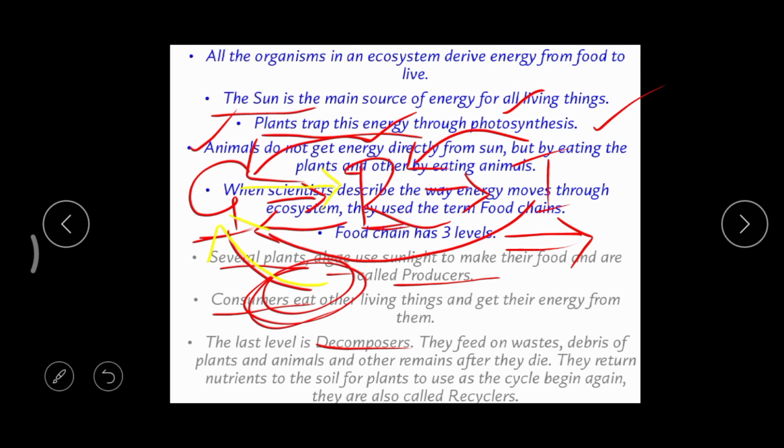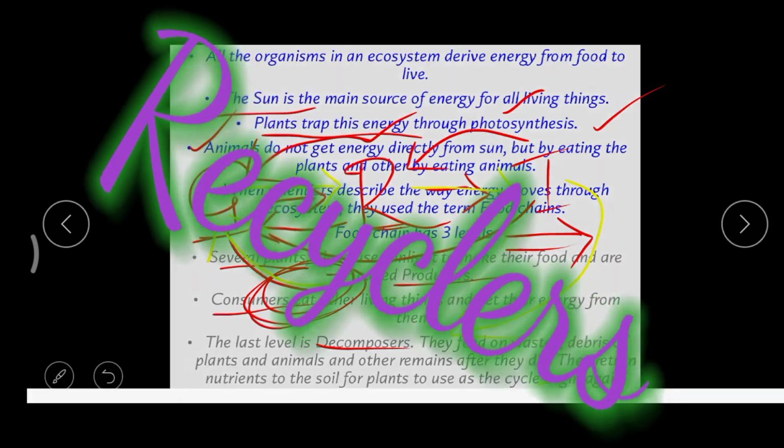So from grass nutrients come to the rabbit, and when this rabbit is eaten by the tiger, the nutrients come to the tiger. And when the tiger dies, then what happens? It gets decomposed, and the nutrients come back to soil, and again from soil it goes. So in this way we can find a cycle, and this cycle is maintained by decomposers. That's why we call them the recyclers. So what is the other name for decomposers? Recyclers. Got it? Okay, right.